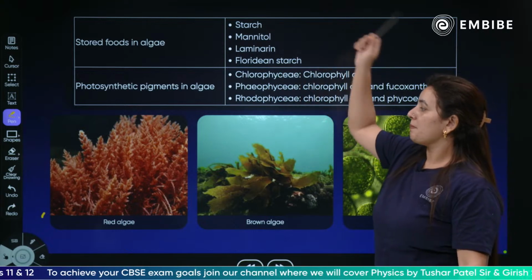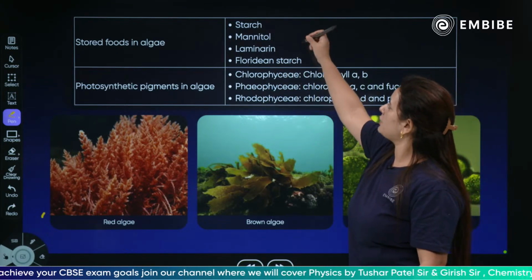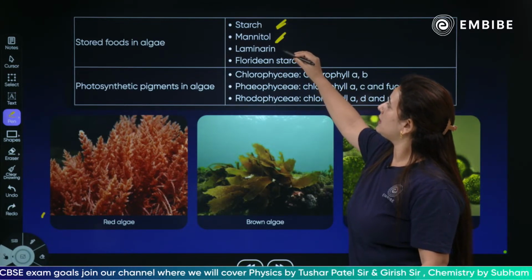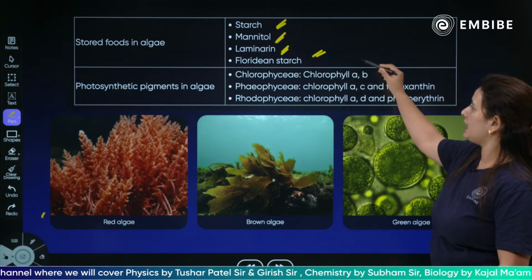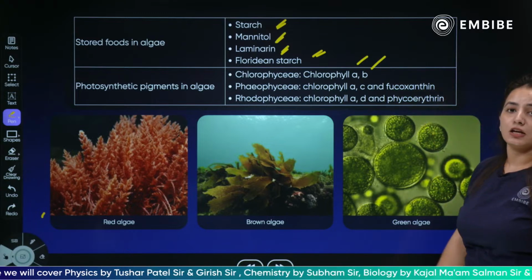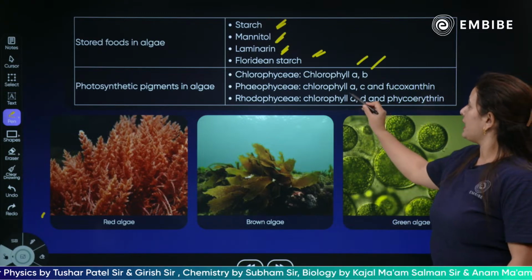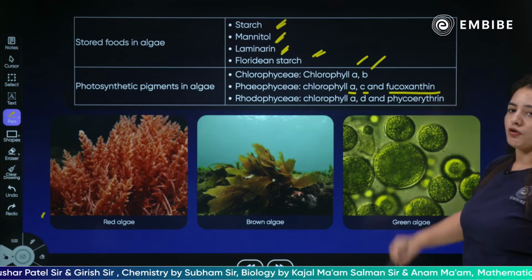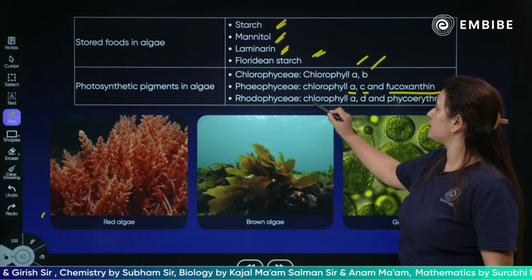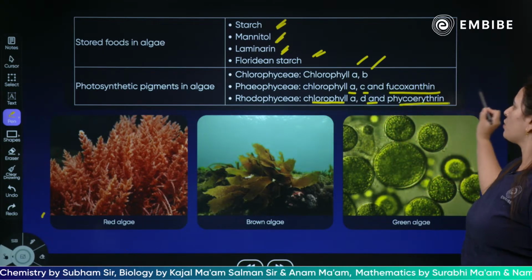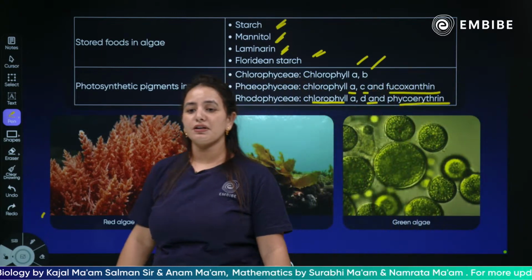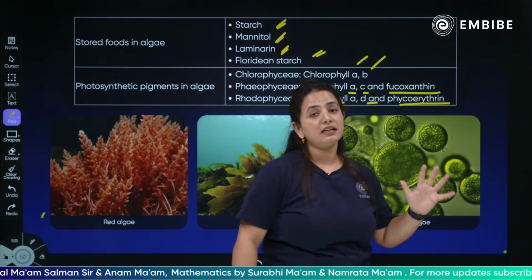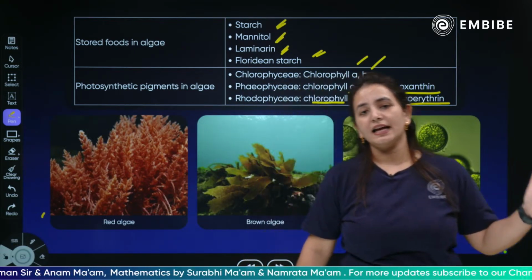So the food which is majorly stored in the algae is starch, mannitol, laminarin and floridean starch. The pigments are majorly chlorophyll A and chlorophyll B in the chlorophyceae, chlorophyll A, C and fucoxanthin in the phaeophyceae. Next is the rhodophyceae: chlorophyll A, D and phycoerythrin. So these are the few pigments which are present in the different kinds of algae, and these are the kinds of food stored in the algae.